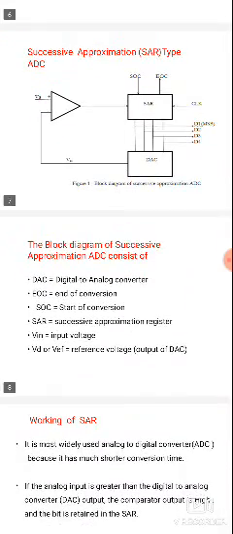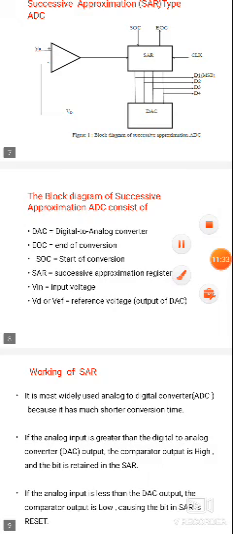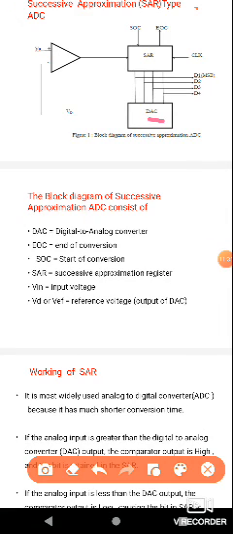So the block diagram of the successive approximation ADC mainly consists of the digital to analog converter, SOC and EOC, that is, start of conversion and end of conversion. Next, SAR is the successive approximation register. V in or VA is the input voltage. VD or V reference is the reference voltage, which is produced by the DAC, the digital to analog converter.